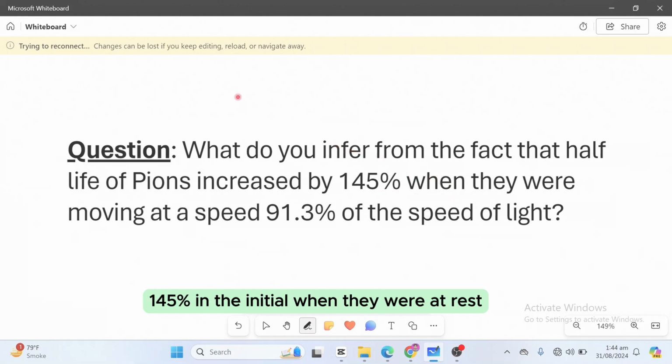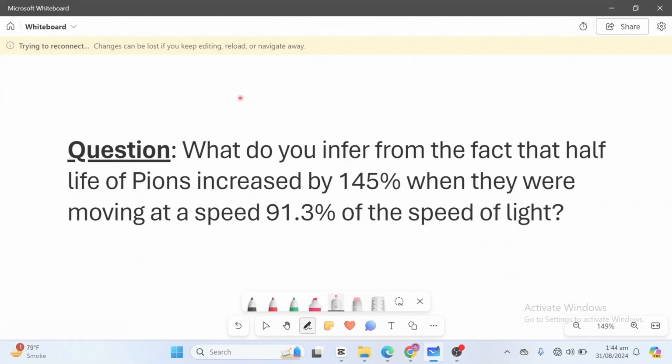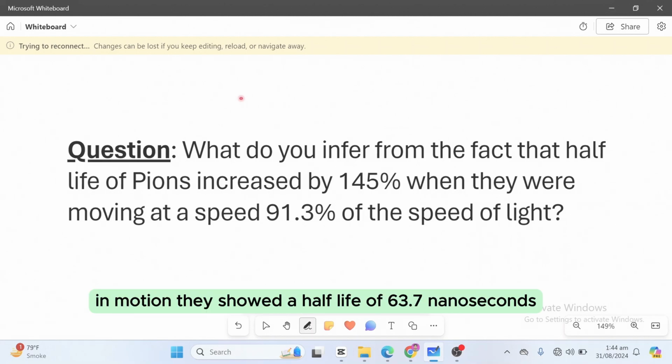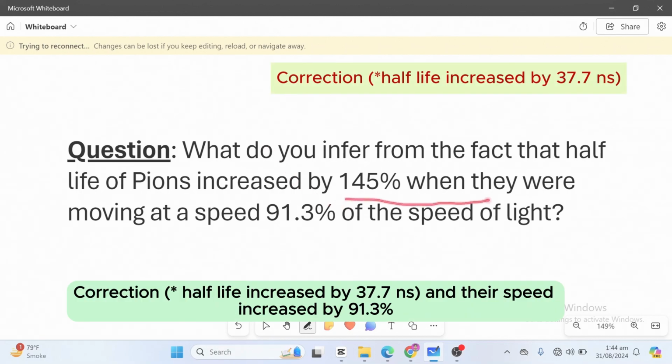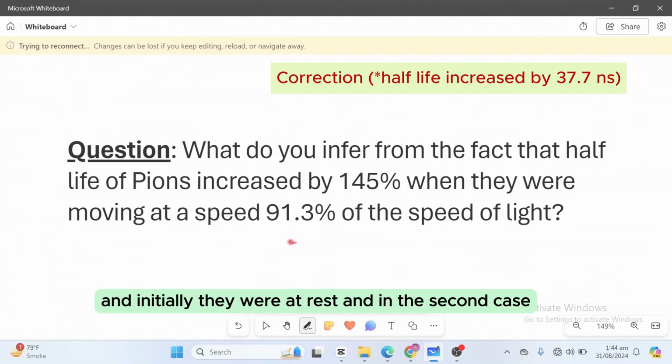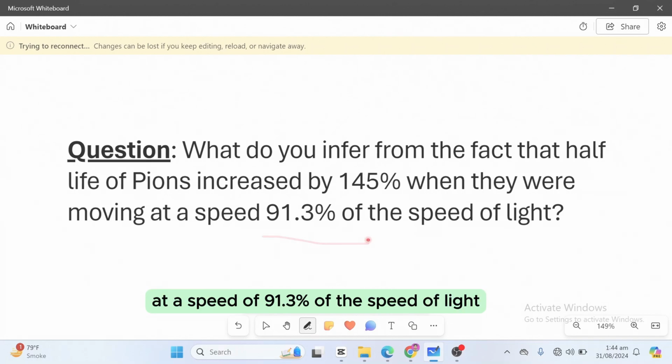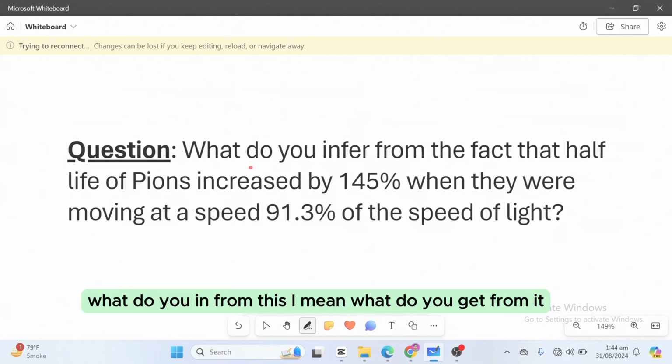Initially, when they were at rest, their half-life was 26 nanoseconds, and when they were observed in motion, they showed a half-life of 63.7 nanoseconds. So their half-life increased by 145%, and they were moving at 91.3% of the speed of light. What do you infer from this?